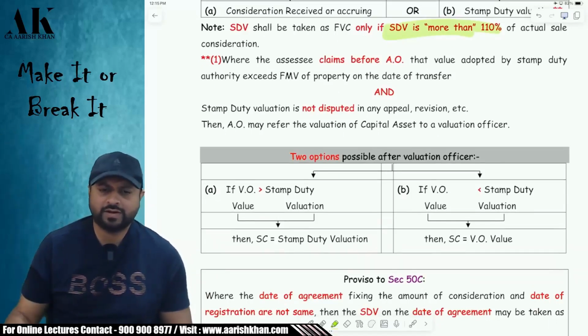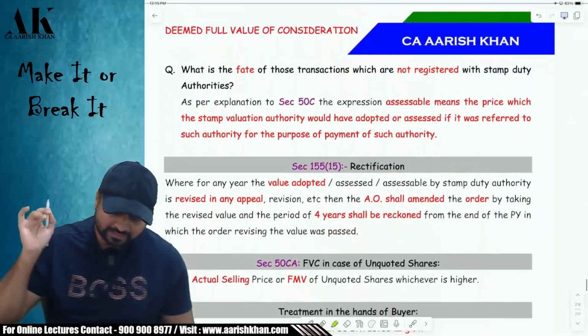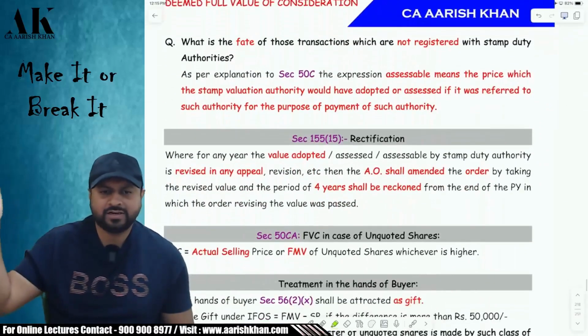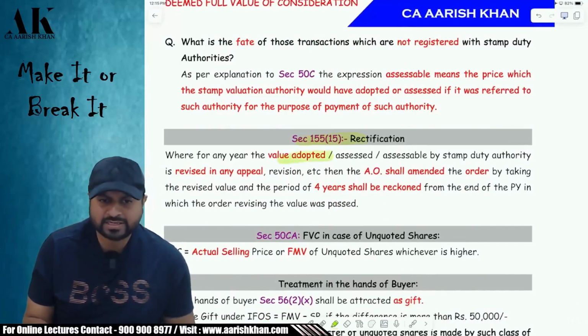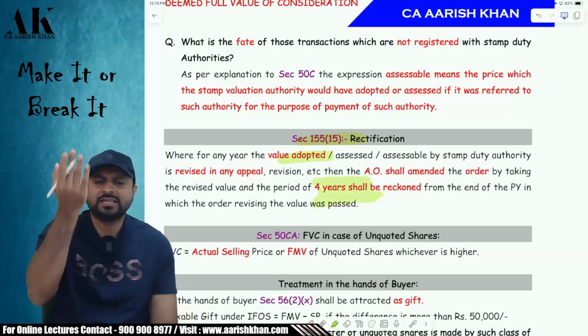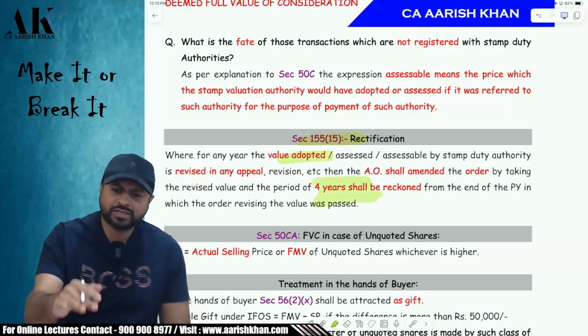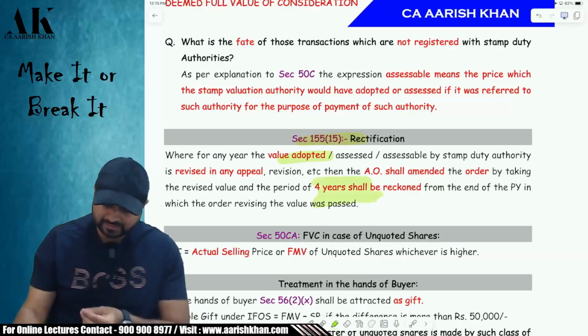Wait for that much time, okay? And whenever the court decides, after 10 years, 15 years, at that point of time, the AO will do what? See your next page. The AO will rectify your order within 4 years, okay? Accordingly, if the court increases, then the AO will increase. If the court reduces, then the AO will reduce, as the case may be, okay?